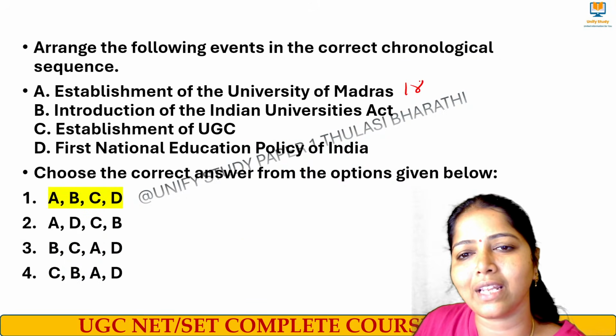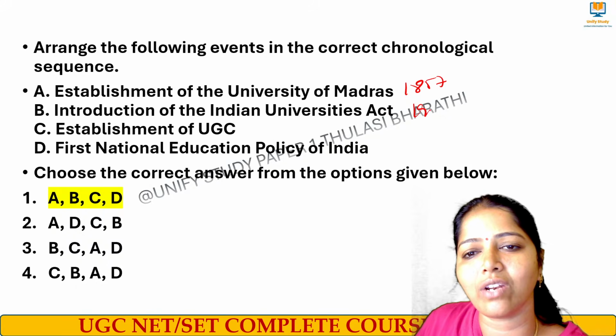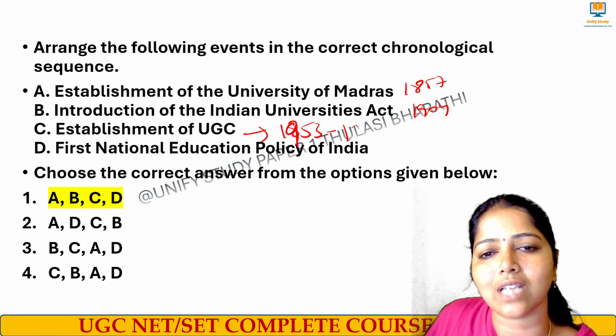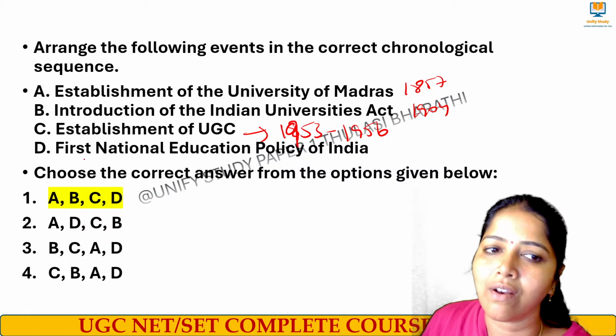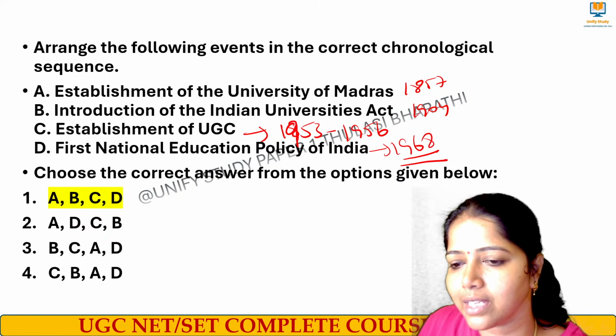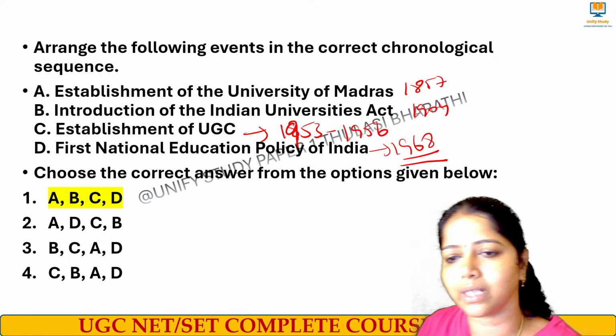How, ma'am? It is 1857. It is 1904 Indian University Act. Establishment of UGC 1953 and got the statutory status 1956. First National Education Policy of India started during 1968. Yes, very good, Avantika. Super.